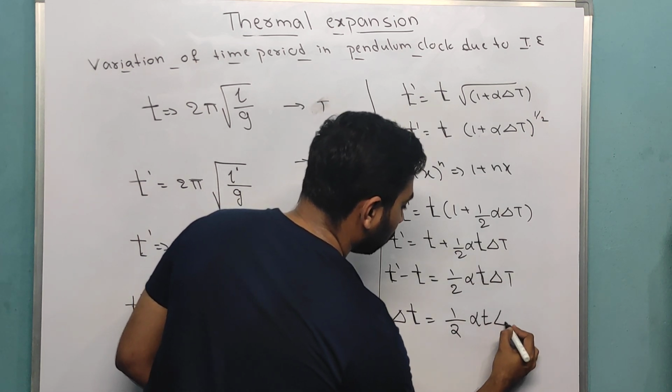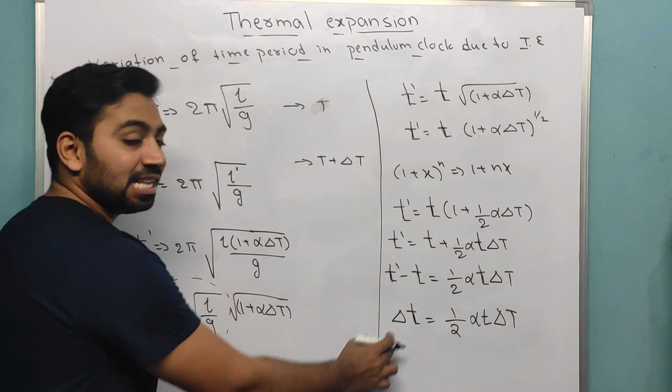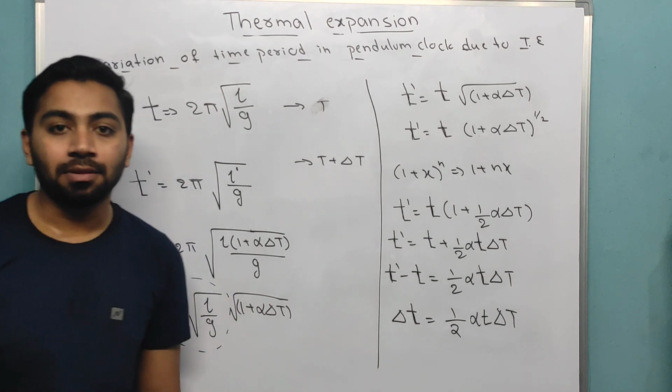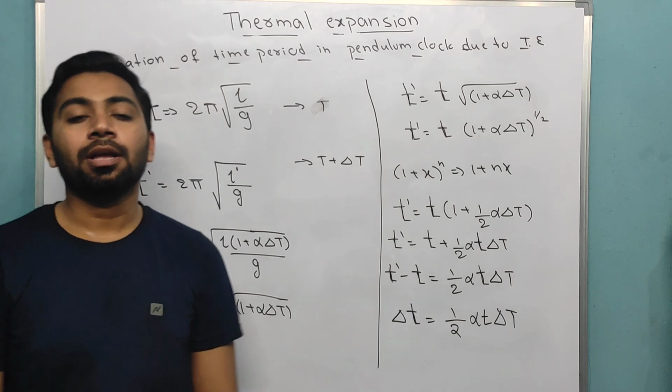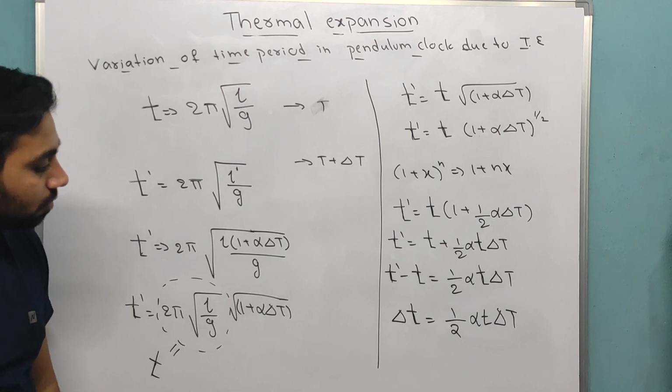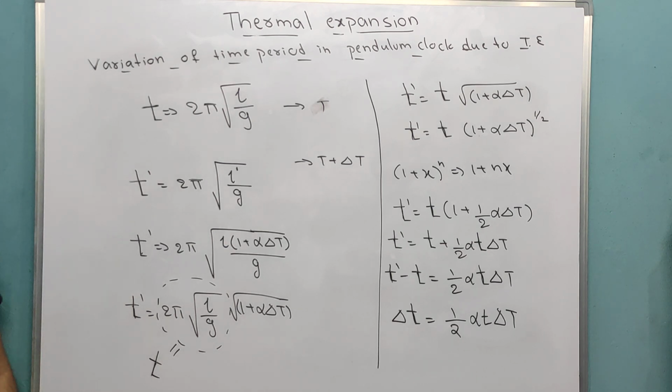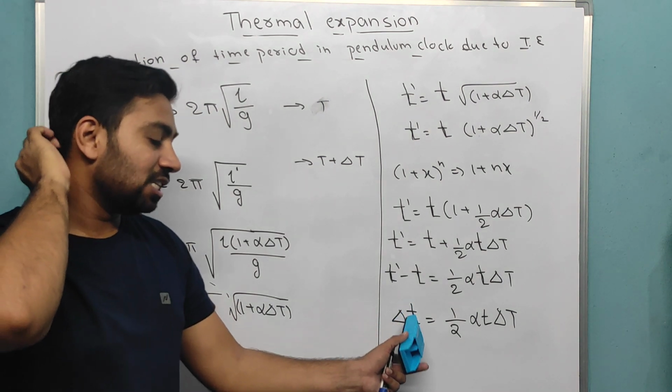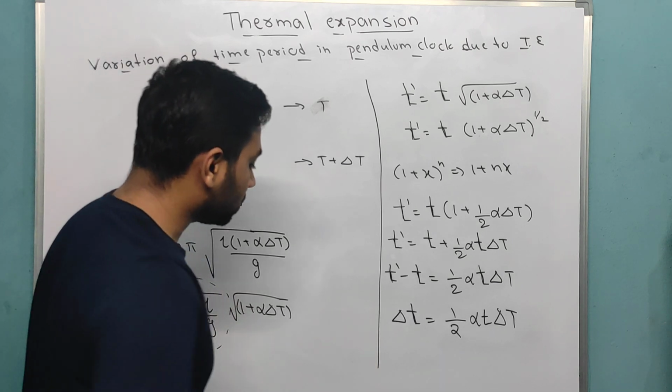Alpha delta T into t: it is the change in time, or you can say loss in time. This is how we calculate time. Take down first, please. This is how we used to calculate the change in period of oscillation.